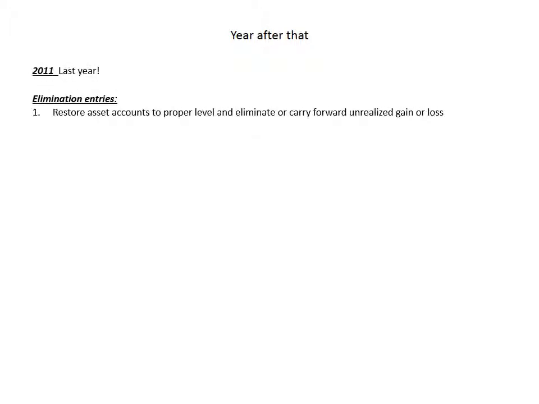The year after that, 2011, the last year. And again, first we restore the asset accounts to their proper level and eliminate or carry forward the unrealized gain or loss. We're down to the last $5,000 of unrealized gain. Again, we realized $5,000 in 2009, $5,000 in 2010, and we're going to realize the last $5,000 this year in 2011. So we carry forward the last $5,000 of the unrealized gain.